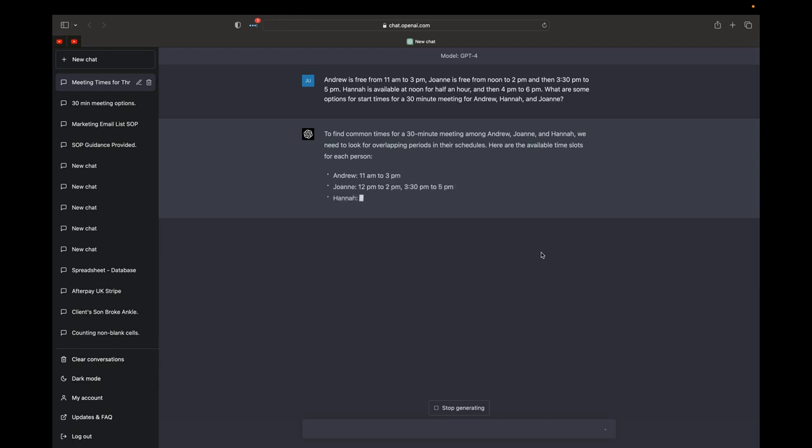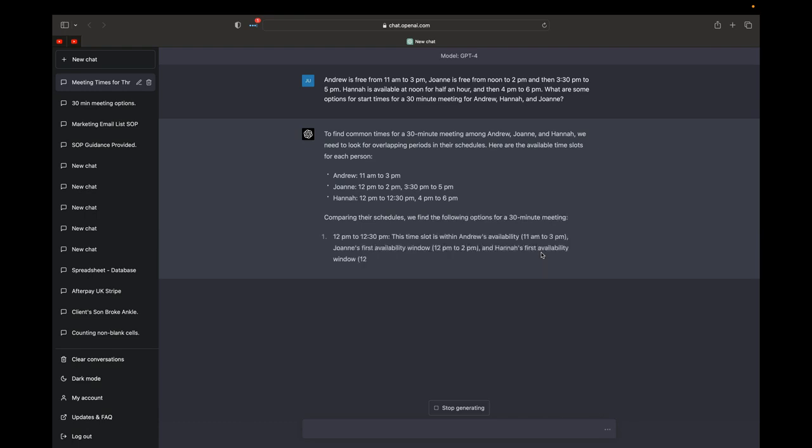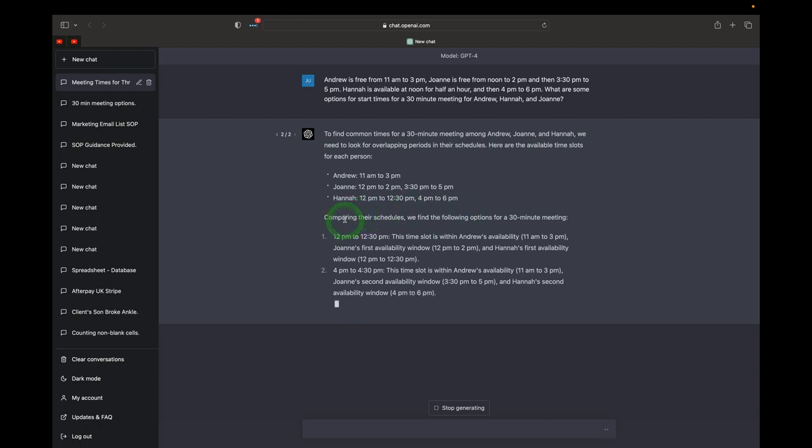So it continues. It lists out here the available time slots for each person. We got Andrew from 11 to 3, Joanne. It lists out everything that we just gave it. And now it says we find the following options for a 30-minute meeting. So it looks like it failed on that first attempt. I don't want to go back on the first one yet because it did not find the 30-minute meeting spot for everyone to meet. But it does successfully do it on the second attempt. Here, comparing their schedules, we find the following options for a 30-minute meeting: 12 p.m. to 12:30, 4 p.m. to 4:30. So there are 2 possible options for 30-minute meetings: 12 p.m. to 12:30 and 4 p.m.